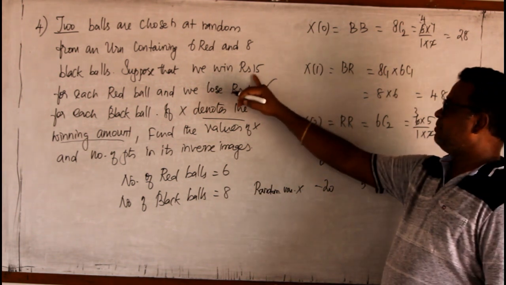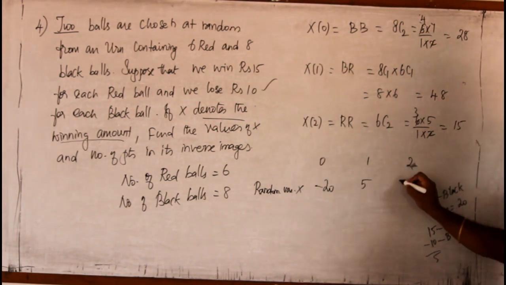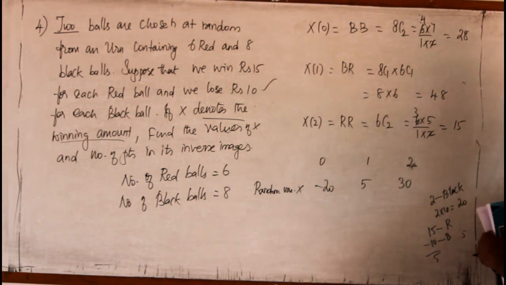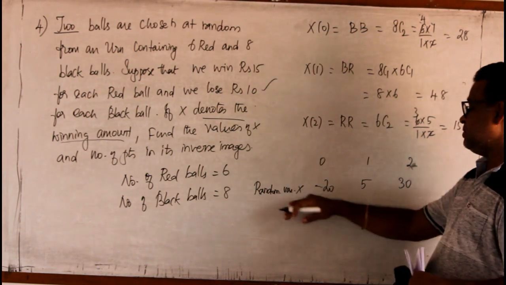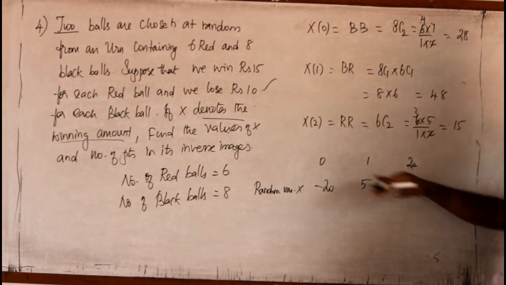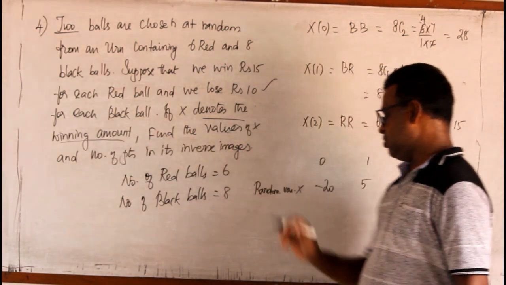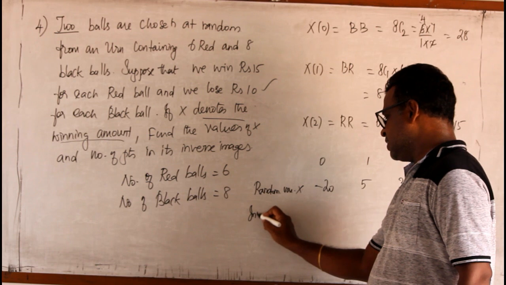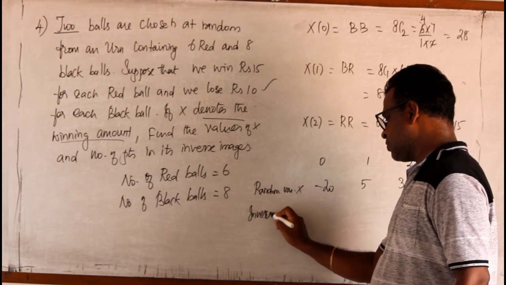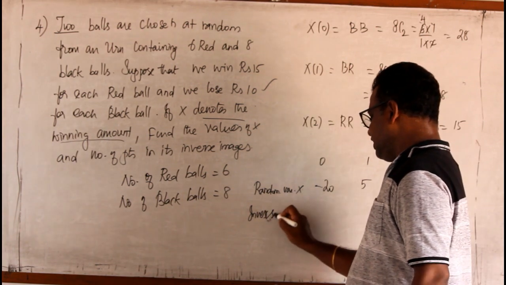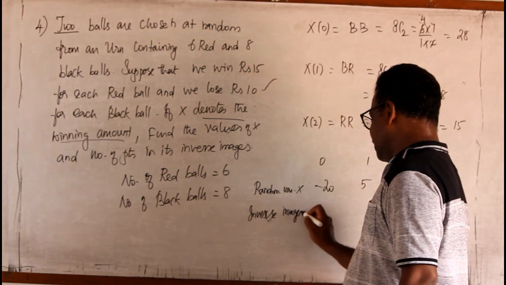For 1 red ball I will be given 15 rupees, so for 2 red balls it is 30 rupees. So the random variable must be taken for the money, not for 0 or 1, because X denotes the winning amount. Now we shall go for inverse images.